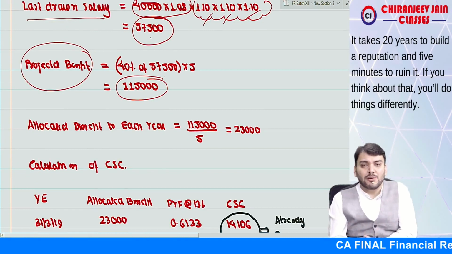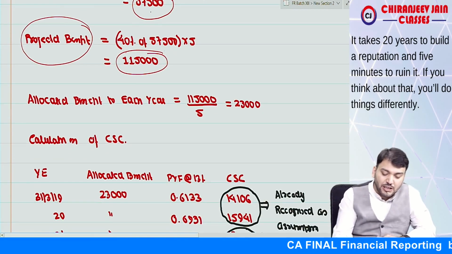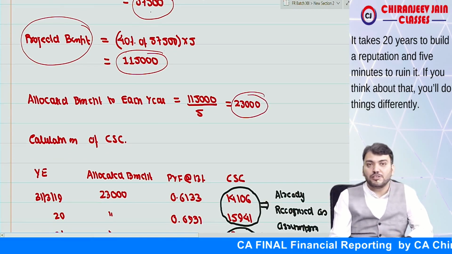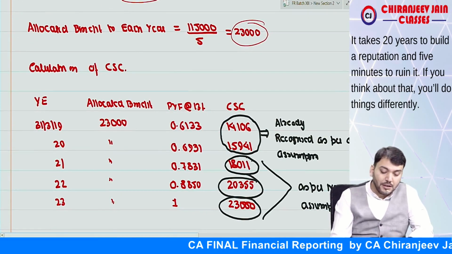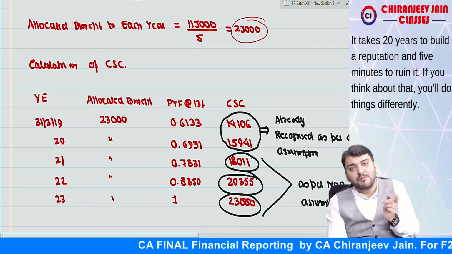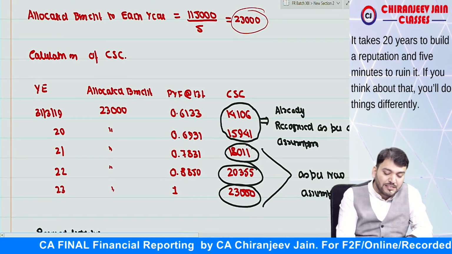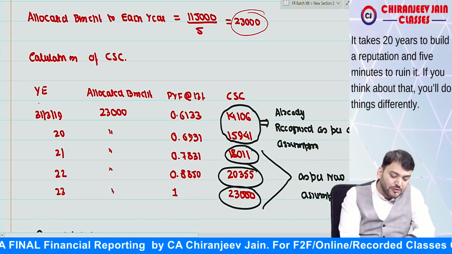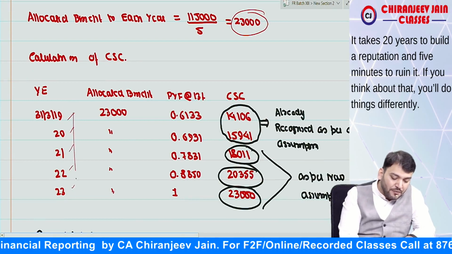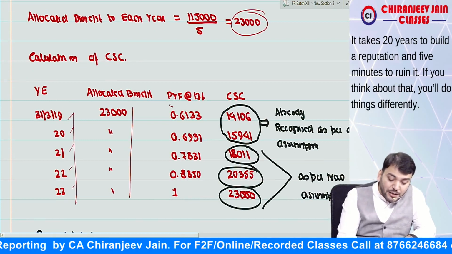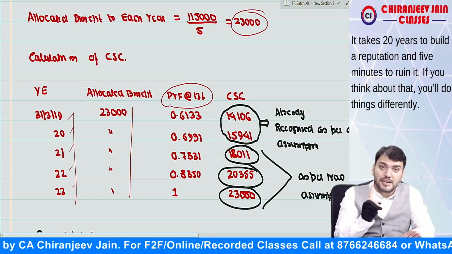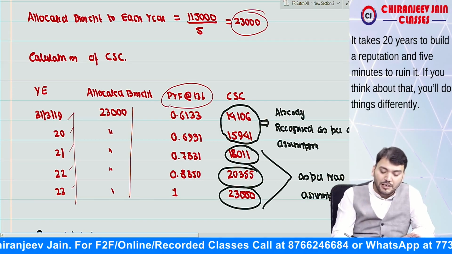Now once again we'll allocate this projected benefit to each year. So this becomes 23,000. Correct. So allocated benefit. Now once again we'll find out current service cost for this allocated benefit, which will be the present value of this. So current service cost year one, these 5 years 23,000, present value factor at the rate of 13%. Correct. Now understood.